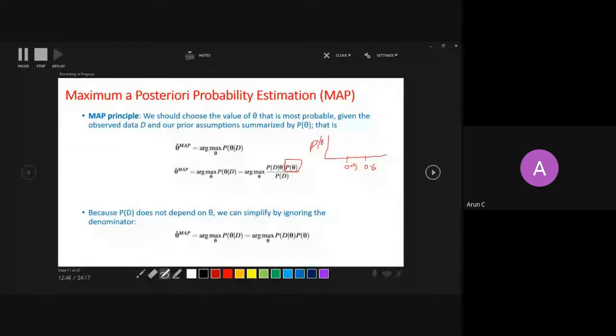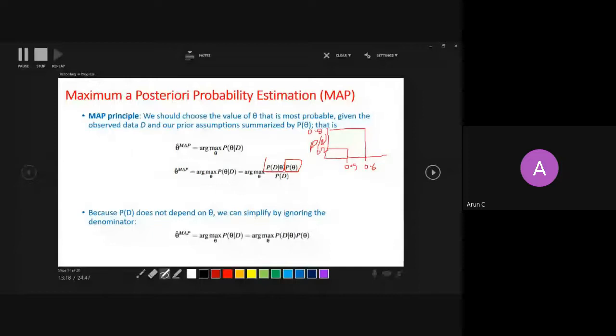So I said 0.5 has only 0.2 probability, and 0.6 has 0.8 probability, right?